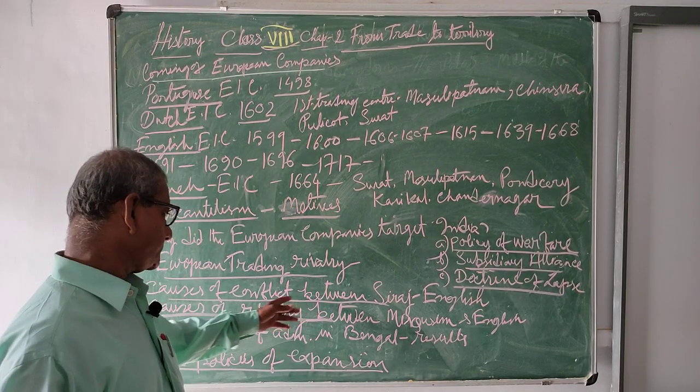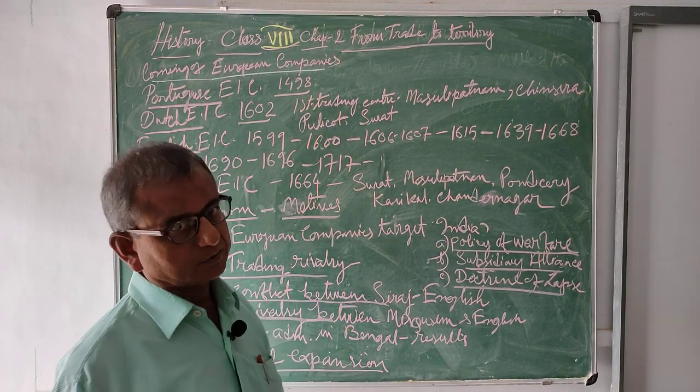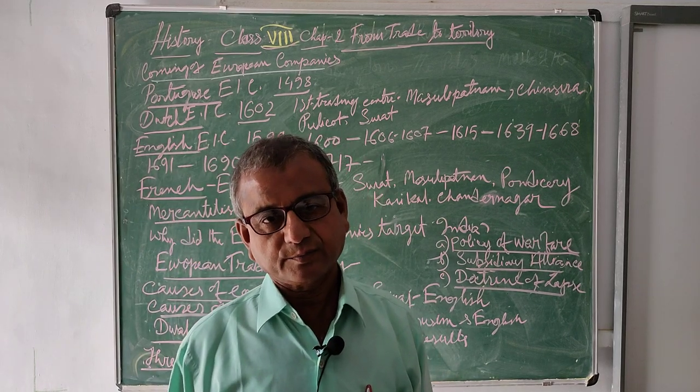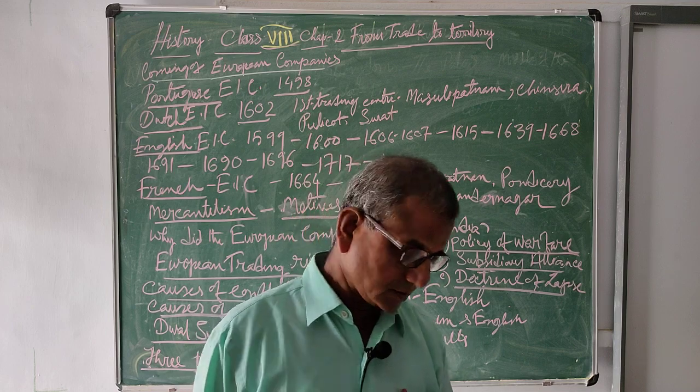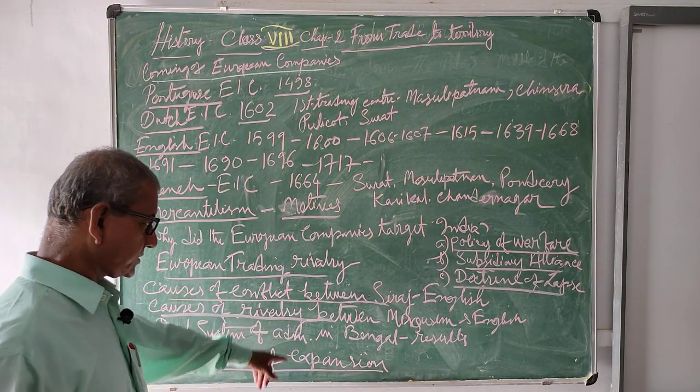What was the result of it? Now virtually the English became the master of Bengal, and the successive Nawabs became puppets in the hands of the English. Now we see what were the causes of rivalry between Mir Qasim and the English?